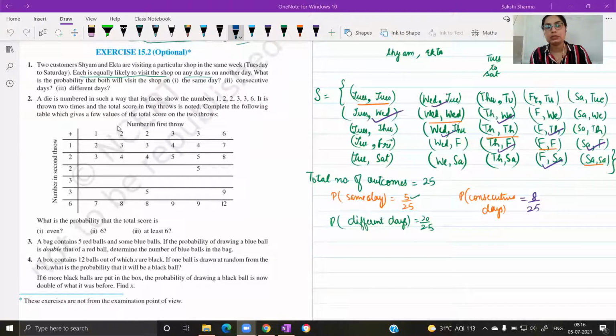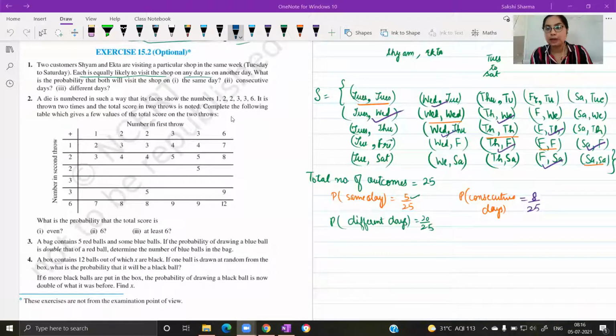Similar to the same concept, we have question number 2 here. A die is numbered in such a way that the faces show numbers 1, 2, 2, 3, 3, 6. It's a biased die, not your regular die, on which you have numbers 1 to 6. Here the numbers are: one face has 1, two faces have 2 on them, two faces have 3 on them, and one face has 6 on it. It is thrown 2 times. So one die thrown twice is similar to 2 dice thrown together.